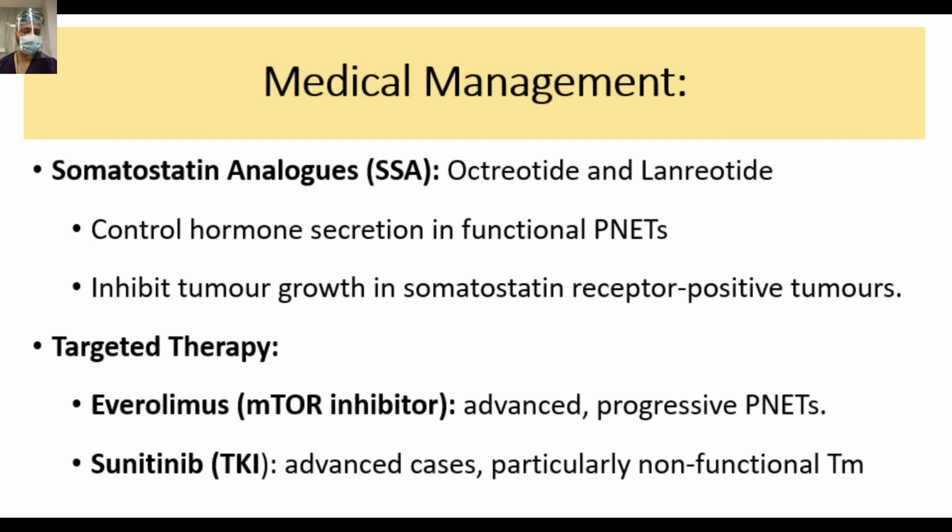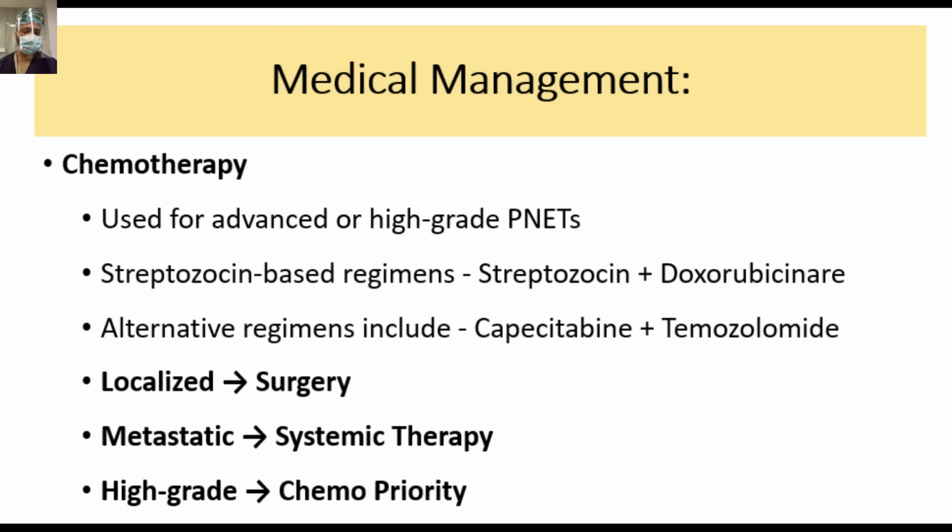Other alternatives are targeted therapy in the form of everolimus, an mTOR inhibitor, for advanced and progressive PNETs, or sunitinib, that is a TKI inhibitor, in advanced cases, particularly non-functional tumors. For the advanced or high-grade PNETs, streptozotocin-based regimens like streptozotocin and doxorubicin, or alternative regimens like capecitabine plus temozolomide. So you just remember these names, otherwise these fall under the domain of the oncologist. So for localized disease, surgery is the treatment of choice. For metastatic disease, systemic therapy is the treatment of choice.